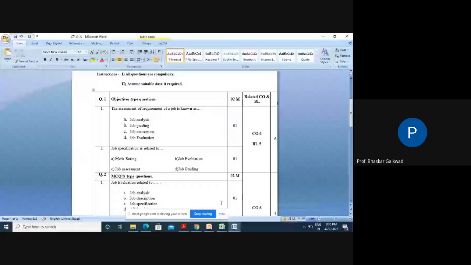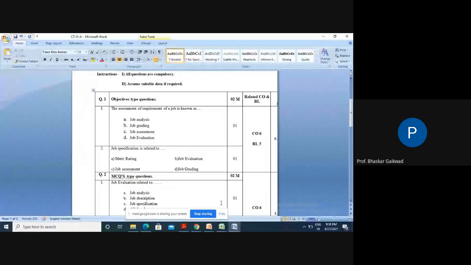So for assessment of required jobs, you have to see what this relates to. There may be no analysis, there may be no grading system, or no job assignment. But if you think over these words, the job evaluation, these confusing words will be there. So you have to select only one answer related to this.